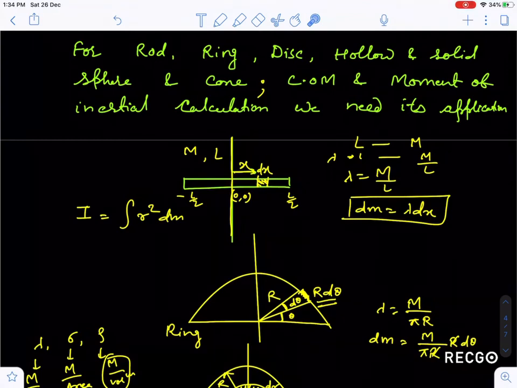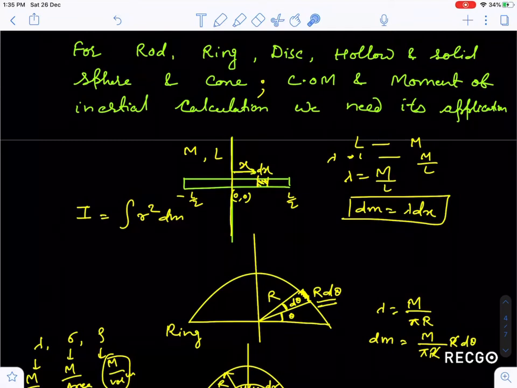Okay, now guys, if you have to calculate the moment of inertia or center of mass of this ring, in the ring, rod, hollow sphere, solid sphere, what things do you have to consider? I want to cover some portion here. So guys, at an angle theta, you have taken d theta and a strip of length r d theta. Can I say how much the mass is?